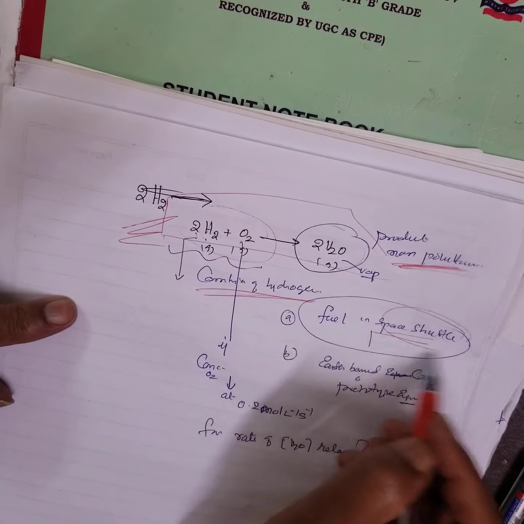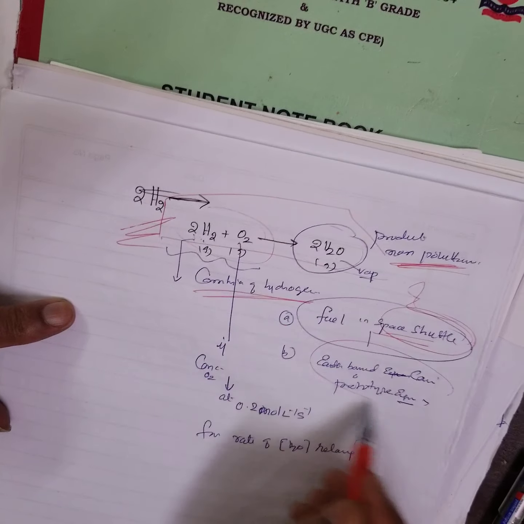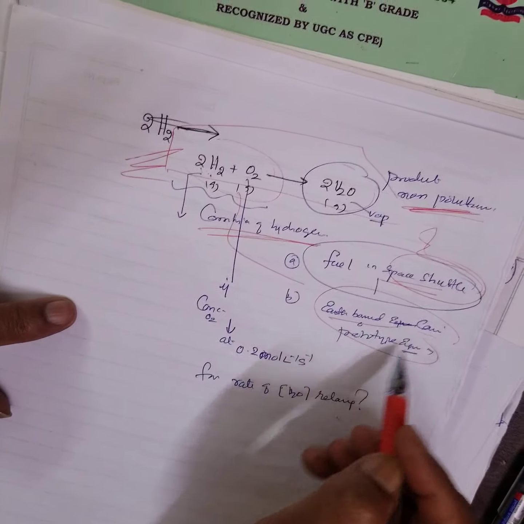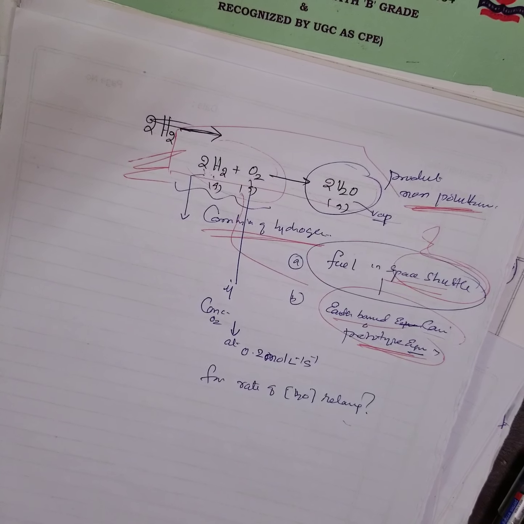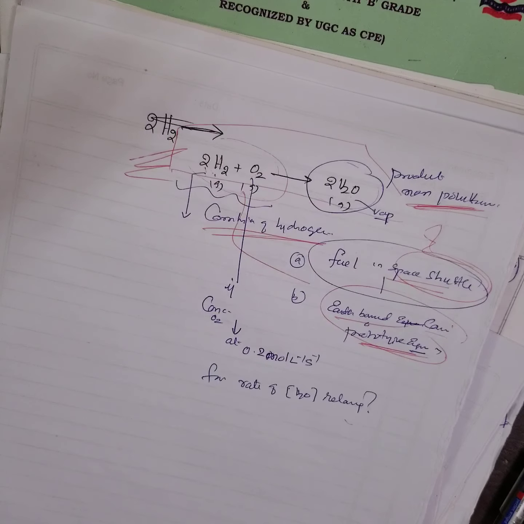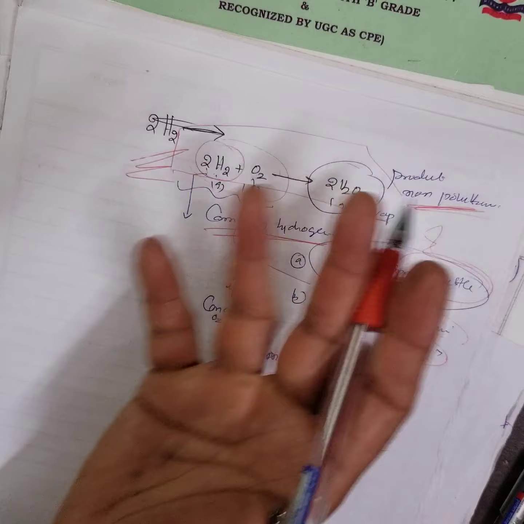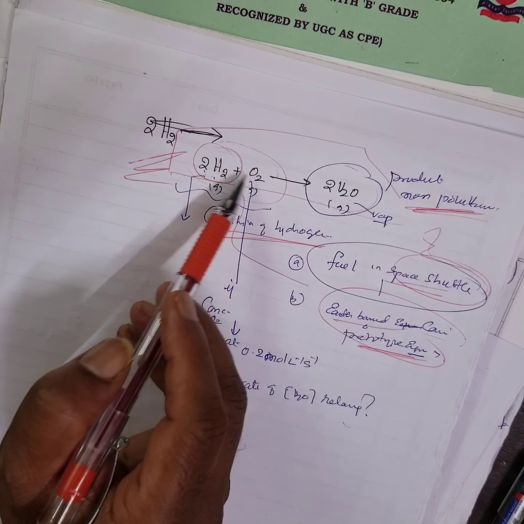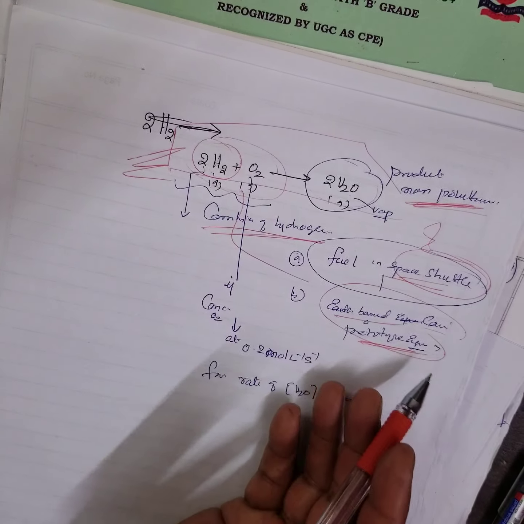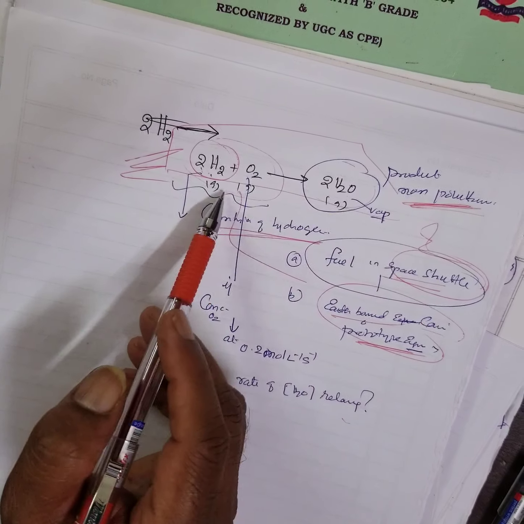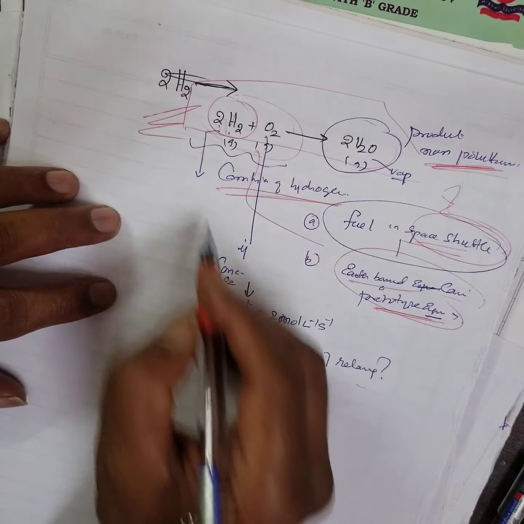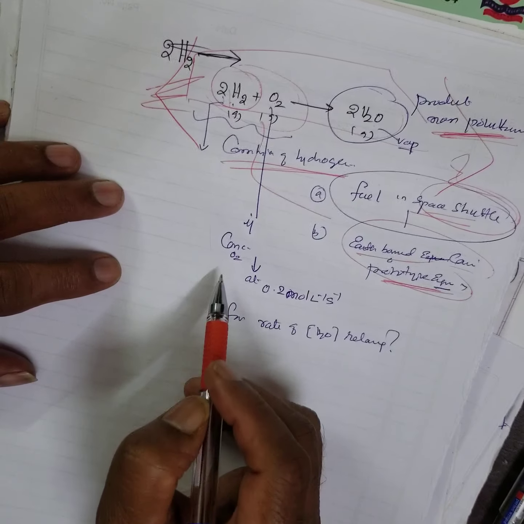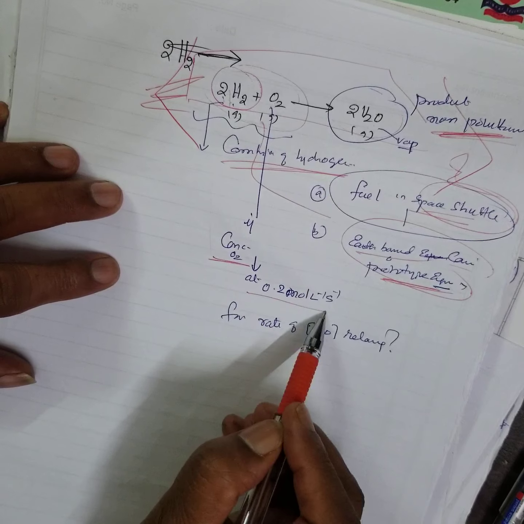The fuel in the space shuttle they were using now, but is it possible to use the same fuel for an earthbound car? It's a prototype equation they have given. That research is going on. Once this research is successful, there is no need for petrol and all that, just hydrogen gas. But I don't know how hydrogen gas is manufactured. No idea. But with combustion of hydrogen and oxygen you can do it, with fuel efficiency and non-pollutant. But is it going to be costly or not? We don't know that. Therefore, this particular problem is based on that: the concentration of oxygen decreases